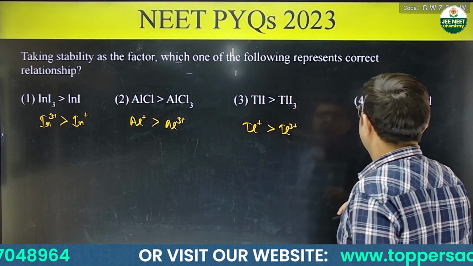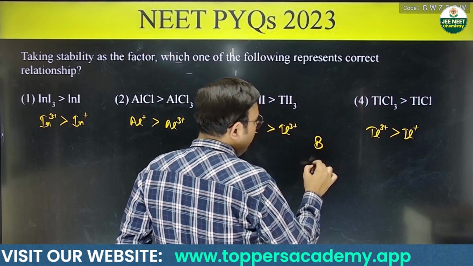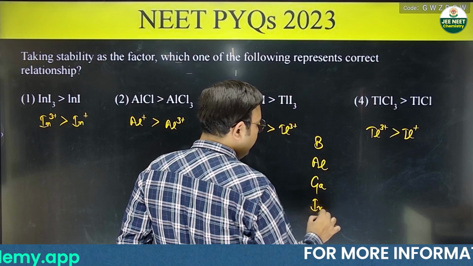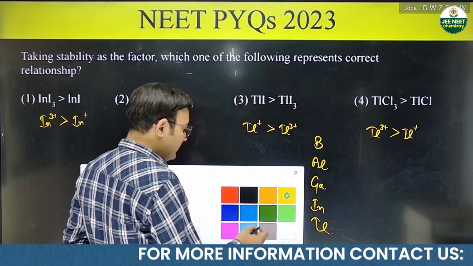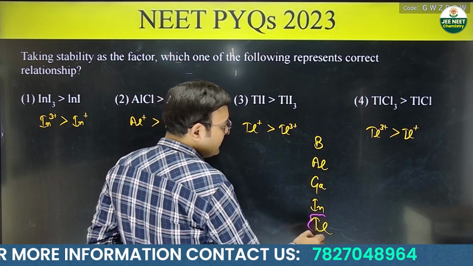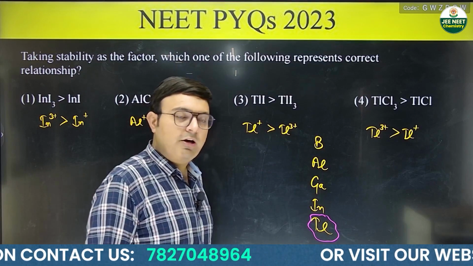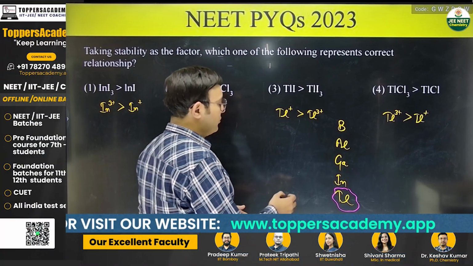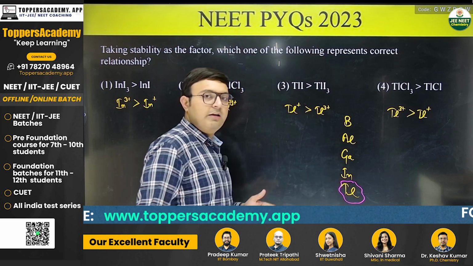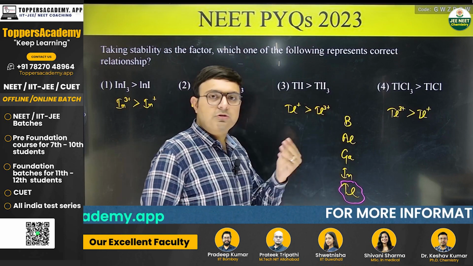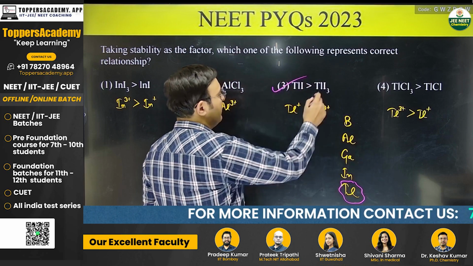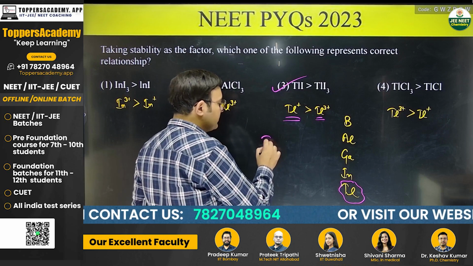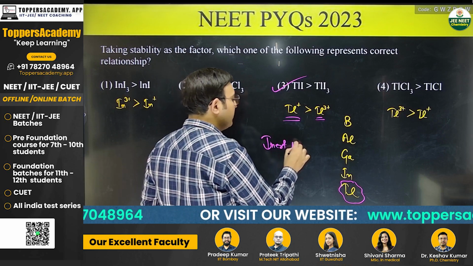So like you have here boron, aluminium, gallium, indium, thallium. Okay, so only this member has the ultimate effect of inert pair effect, and the lower oxidation state becomes more favorable than the higher oxidation state. So thallium 1 positive will be more stable than thallium 3 positive. Others will have their 3 positive oxidation state more stable. So this becomes the answer, where thallium 1 positive is more stable than thallium 3 positive. And which concept did we use? We have used here inert pair effect.